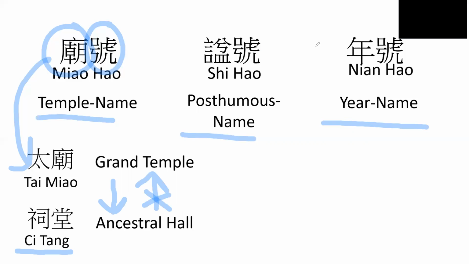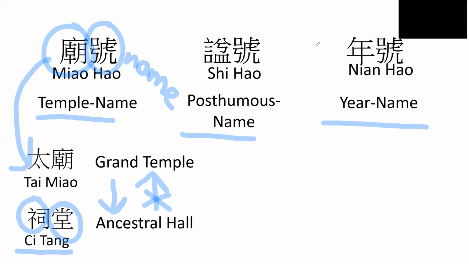And Citang itself is actually made up of two interesting words too. Ci meaning phrase, and Tang meaning atrium or a hall. So put together, you have a phrase hall. If you think about it, a lot of your ancestral names are phrases, or there are phrases associated with your ancestors. So therefore, you have Citang, and Hao itself means name. So overall, you have temple name.